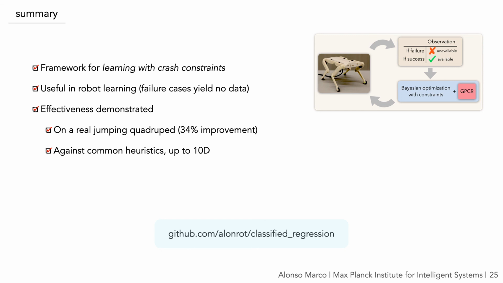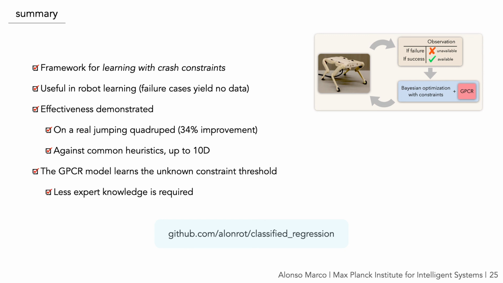And we also have validated our method against commonly used heuristics in numerical benchmarks up to 10 dimensions, where our method achieves the best trade-off between safety and performance. And finally, our GPCR model learns the constraint threshold that is unknown a priori, which mitigates the need for expert knowledge even more.